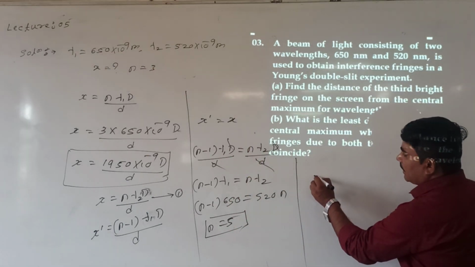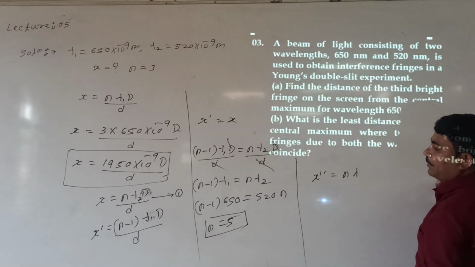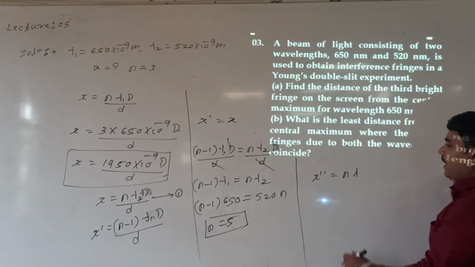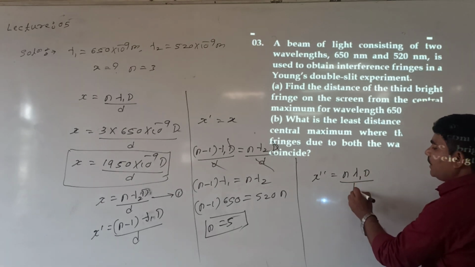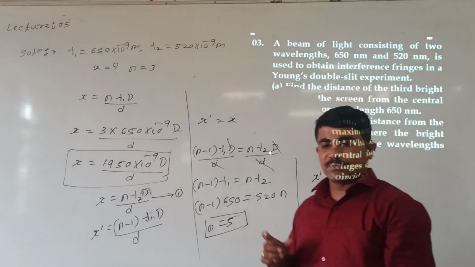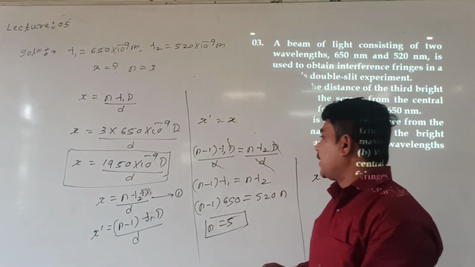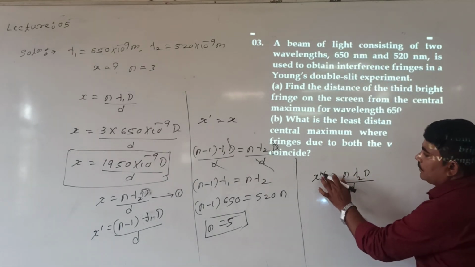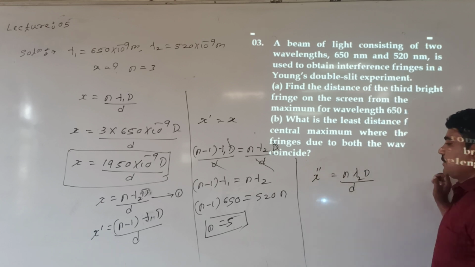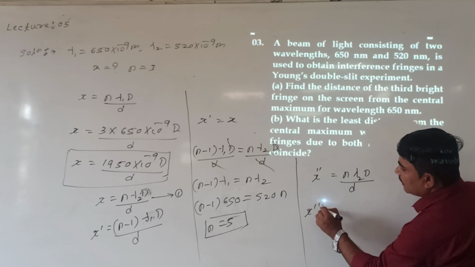What we know is that again I can take x double dash is equal to n into lambda 2 or lambda 1, D dash divided by small d. For what wavelength will we take directly? Directly I can take lambda 2, because it is coinciding at some other wavelength. Then here n given how much? N is equal to 5.